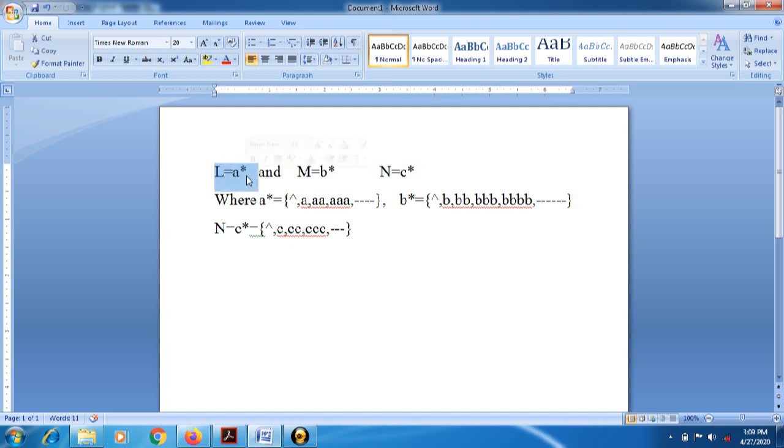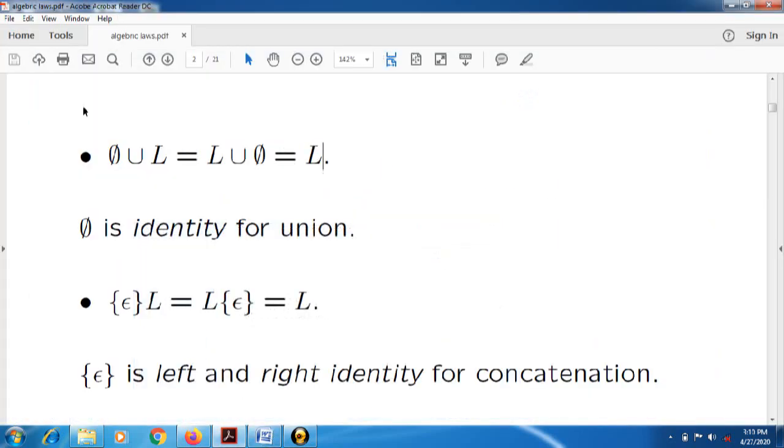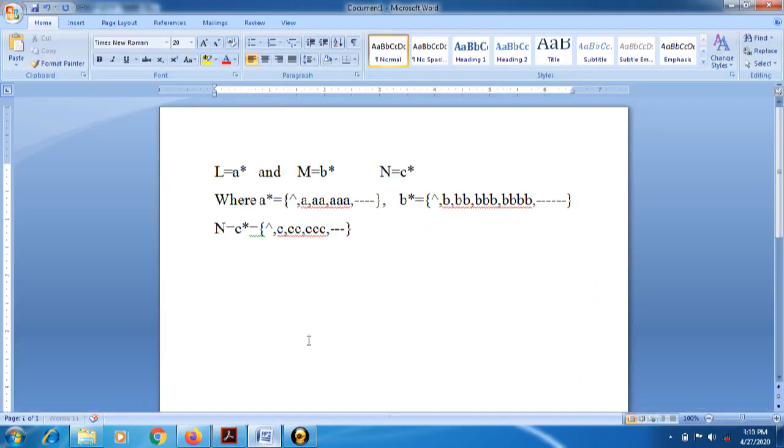We have considered here L is equal to A star, and A star is the language for A star. Now see, whenever we write phi, this is nothing but the empty set. Okay, consider it as phi.